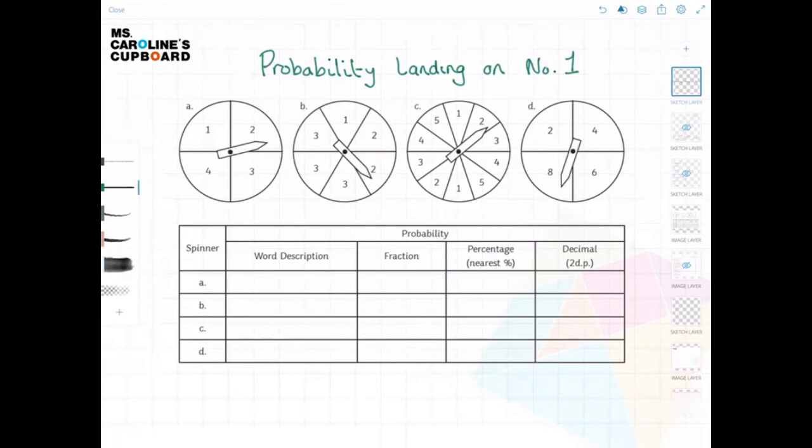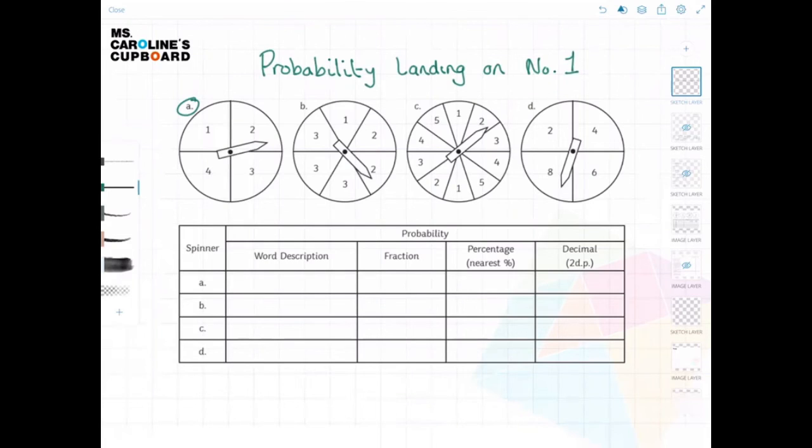So the probability of your spinner landing on number 1. So let's look at spinner A. So first of all, we have to create a word description. So think about all those words you can use, ranging from impossible all the way up to certain.